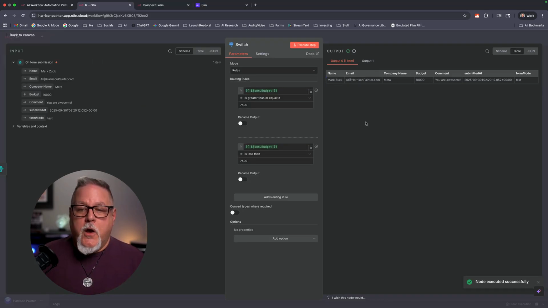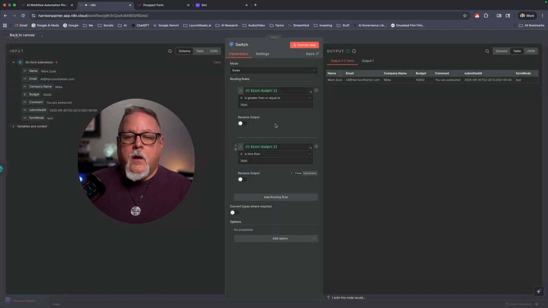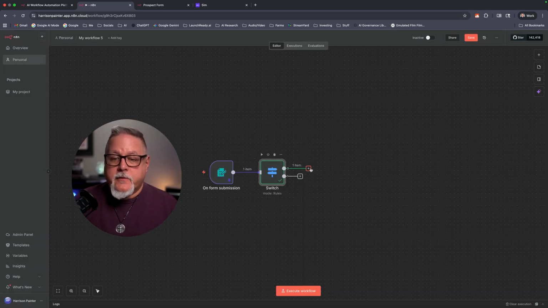Okay. So the node did work successfully. So it understands that there is something going on here. But now let's go back here and see what's happening. And you'll notice we have these two lines here coming out. And what those two lines are based on either are greater than or equal to or are less than. So we want an email to go out based on this and a different email to go out based on that. What we're going to do next is have the emails go based on those two things.